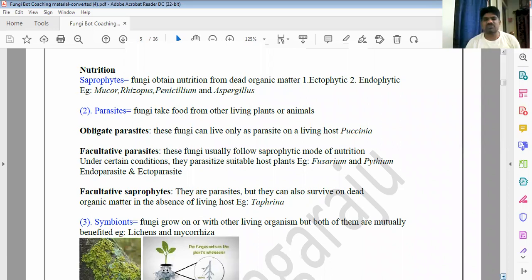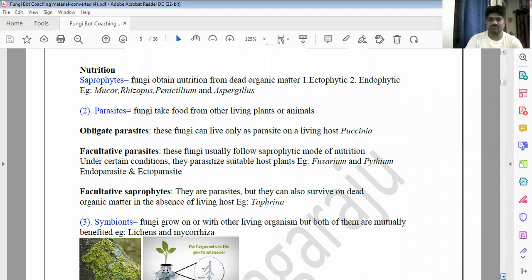Which one is the obligate parasite? Which among these is the obligate parasite? Or which among these is the facultative parasite? Or which among these is the obligate saprophyte? Like that, questions are raised. That is the most important.